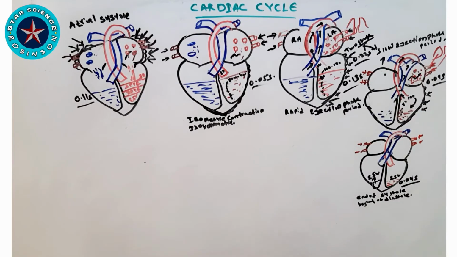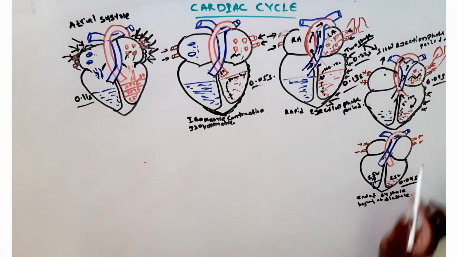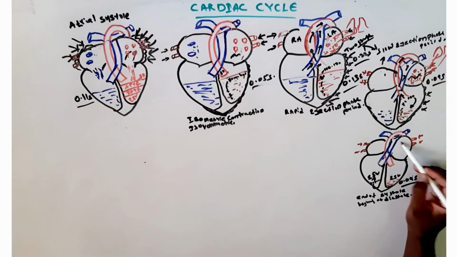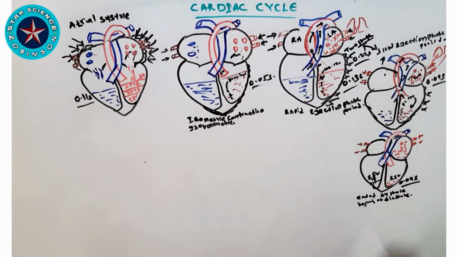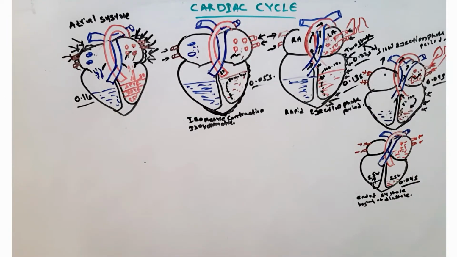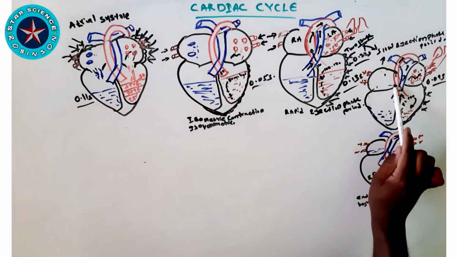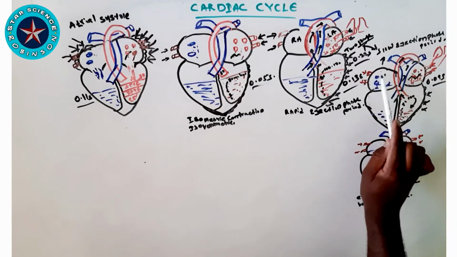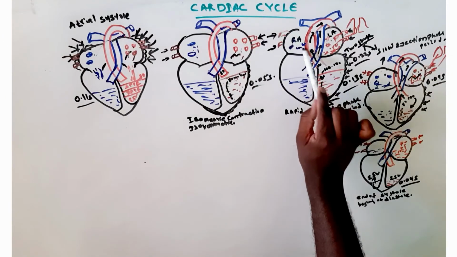You just remember in this phase, as soon as the end of this systole, the blood which has been left is called the end systolic volume. So you just remember these points as we go for the next phase of our cardiac cycle. Before going for the next phase, don't be confused.